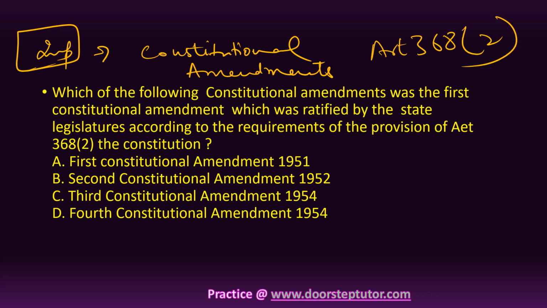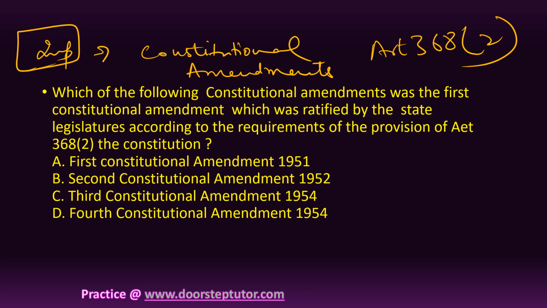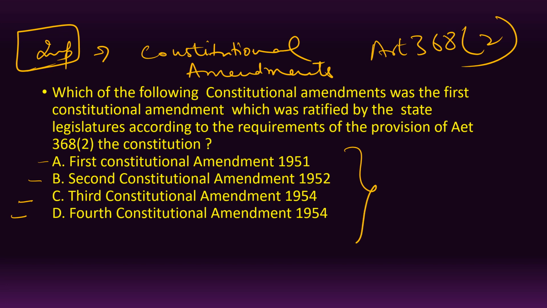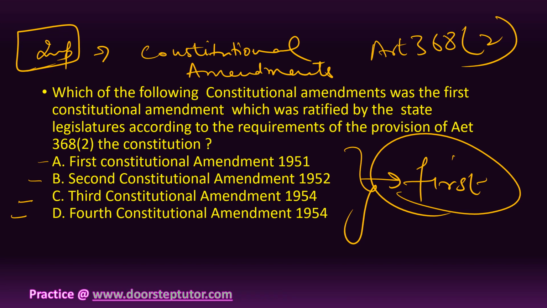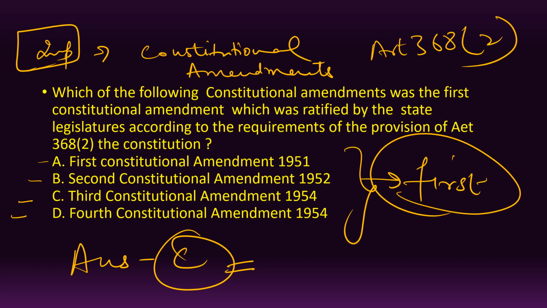4 options were provided: first Constitutional Amendment Act of 1951, second Constitutional Amendment Act of 1952, third Constitutional Amendment Act of 1954, or fourth Constitutional Amendment Act of 1954. Going by the options that were provided, we have to tell which was the first constitutional amendment which was actually ratified by the state legislatures, keeping in mind the provisions of Article 368. So the correct answer over here is option number C.